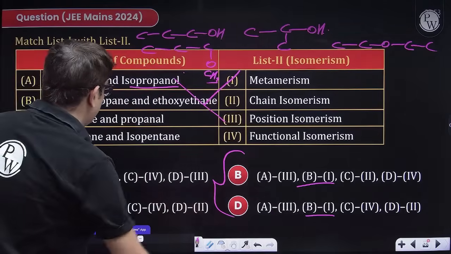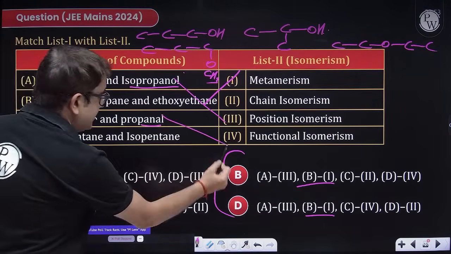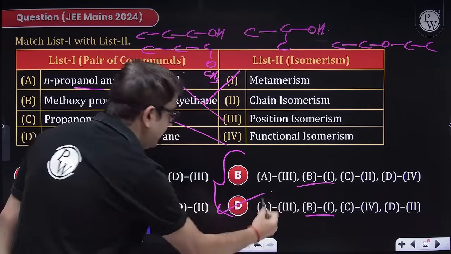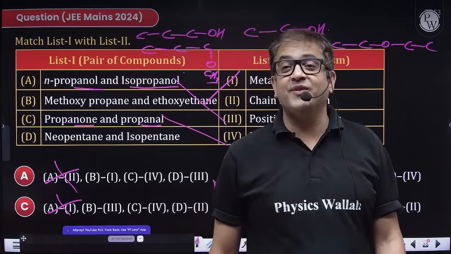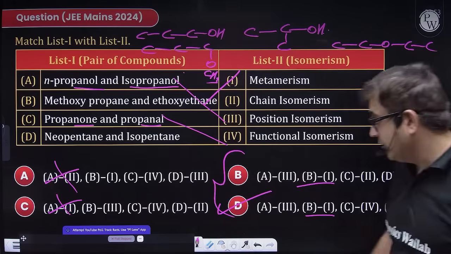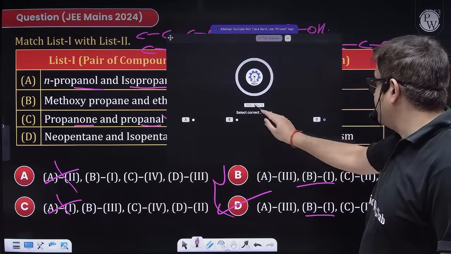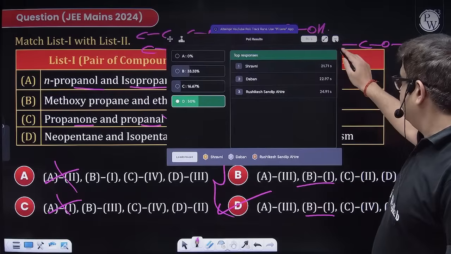Now let us do C, sir. Ketone and aldehyde, they are functional isomers. That means this is definitely 4. So D is your right answer. Perfect. No, not B, beta, D. Yeah, perfect. So let me see what is the percentage of students who has given 50%.